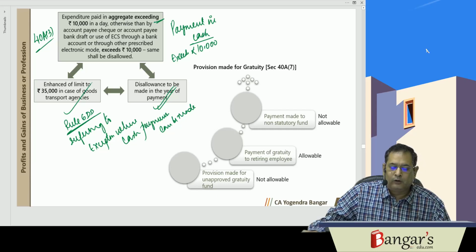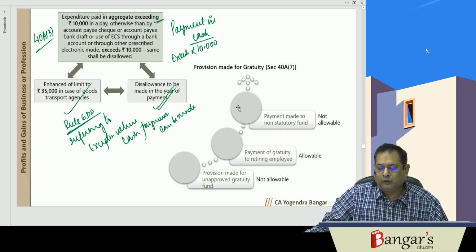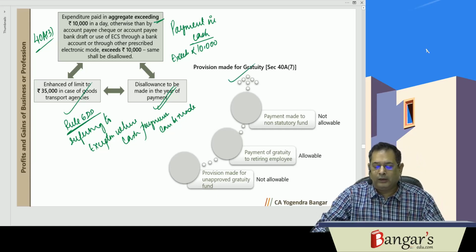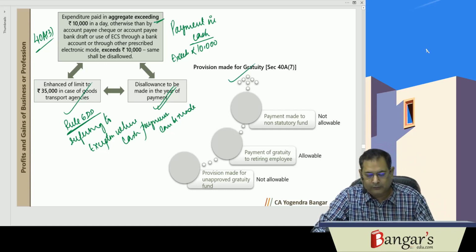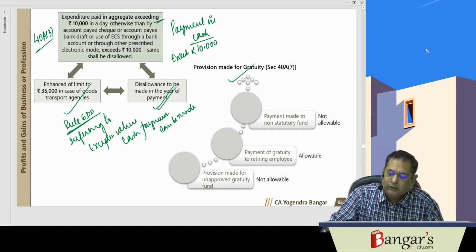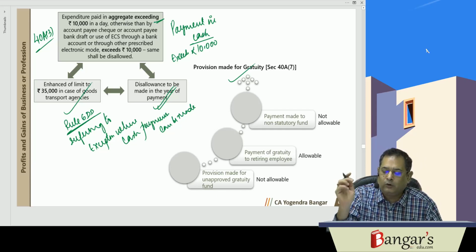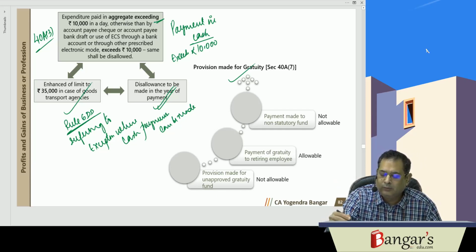So that is about 40A(3). Besides this, 40A(7) says that if you make any provision in respect of gratuity, then the provision in respect of gratuity will not be deductible.